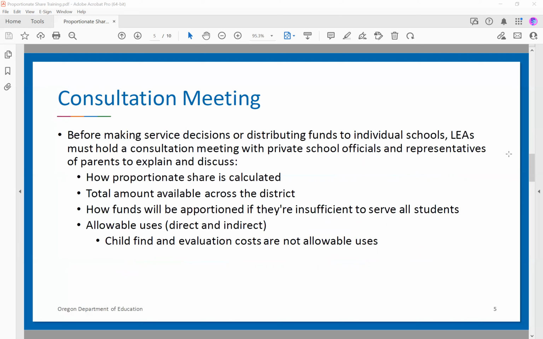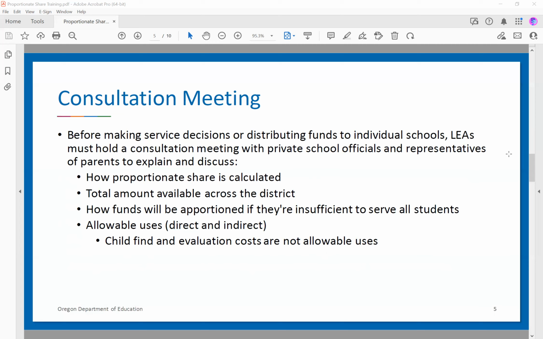So going over showing that it is the total amount for the parentally placed students, and then explaining the total amount across the district, and determining how funds are going to be apportioned if they're insufficient to serve all students.